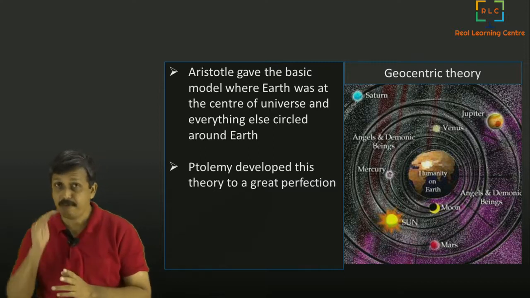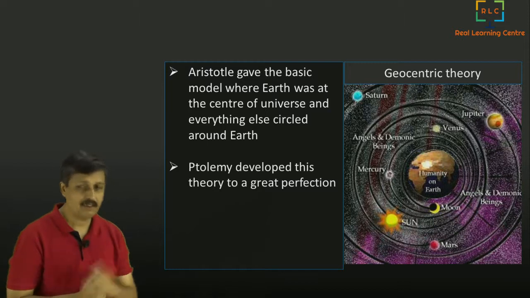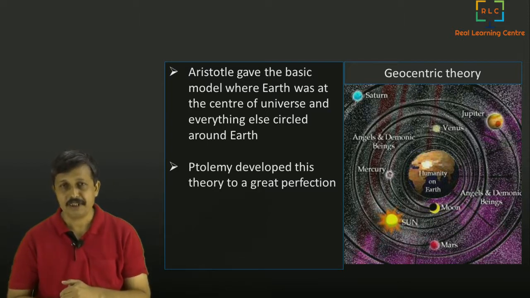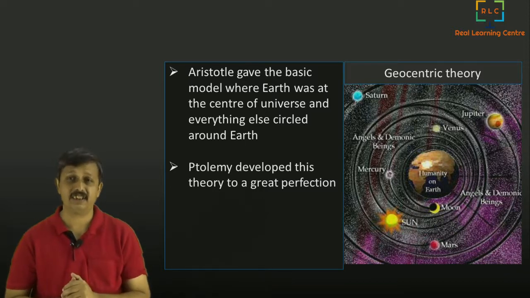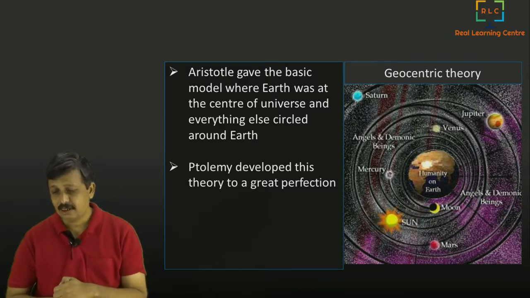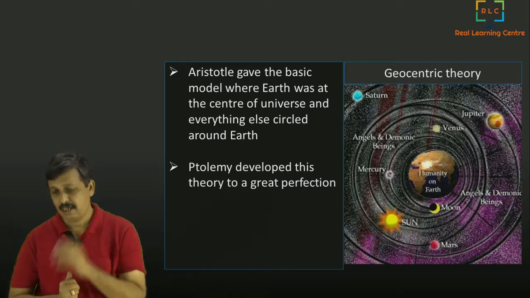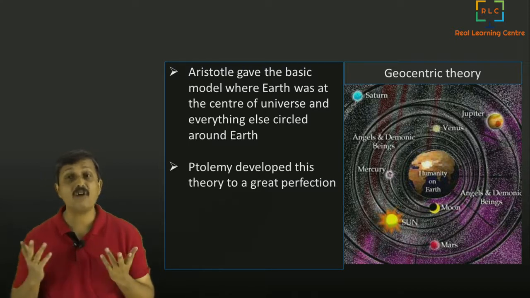Galileo was famous for one more thing. Before Galileo, there was another guy. We will just talk about that scientist in a minute. And before that, let's understand what this geocentric theory is. Aristotle had put forward this theory, saying that the Earth is at the middle of the whole universe, and the planets, stars, the sun, everything goes around the Earth.